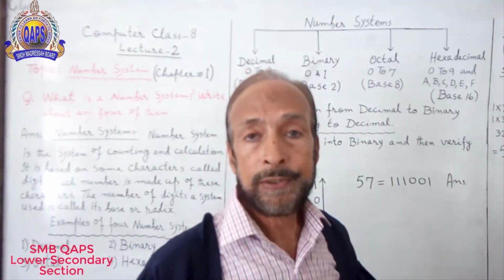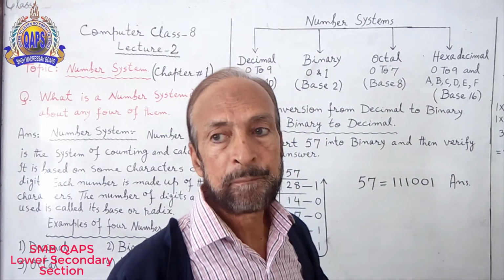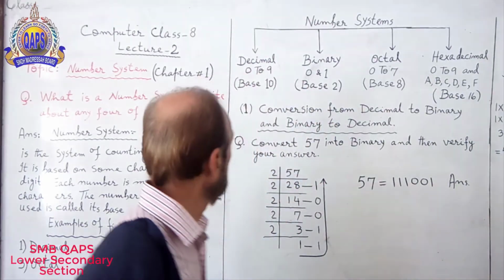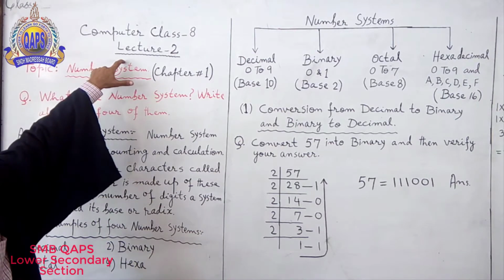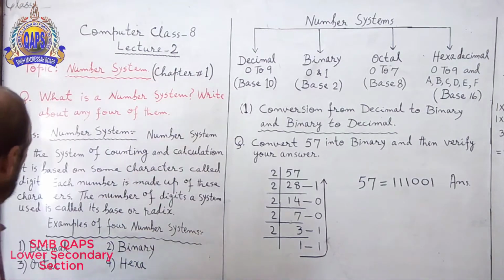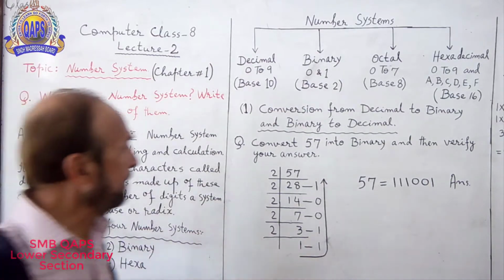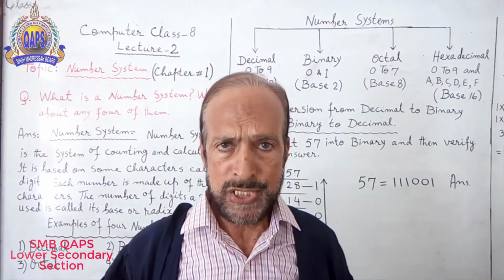I will write everything, but first of all, let me give you some examples of number systems, decimal and binary. Example. So, conversion.